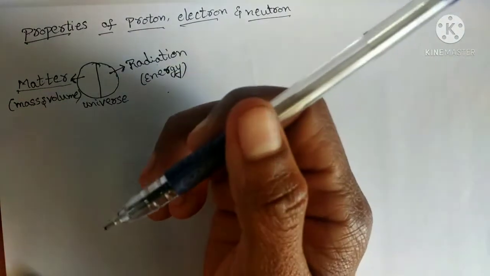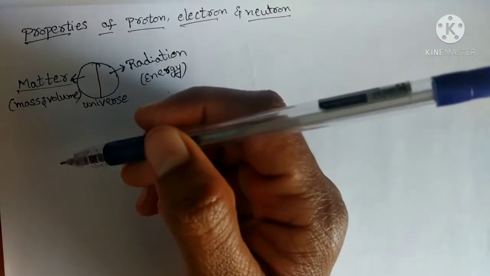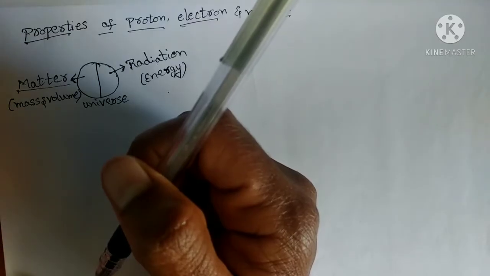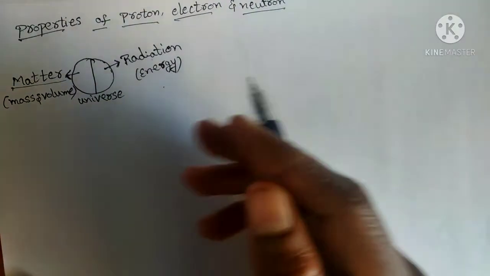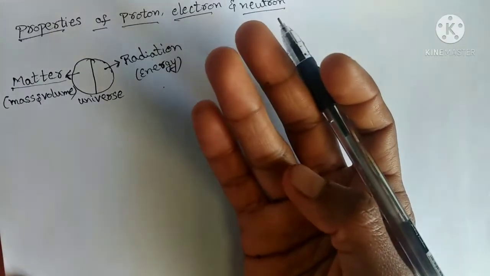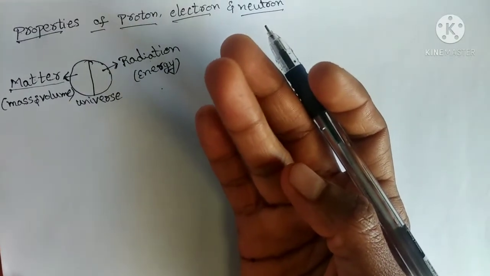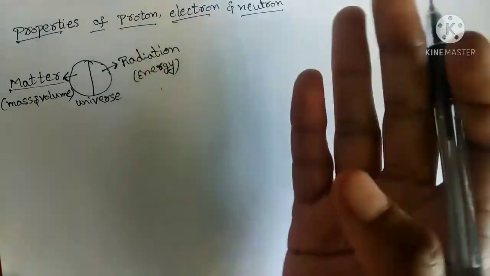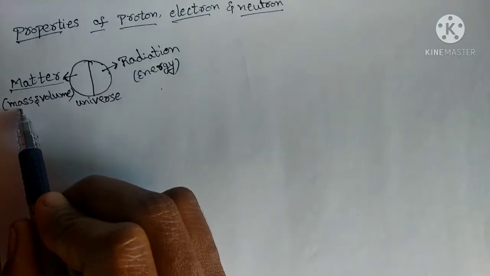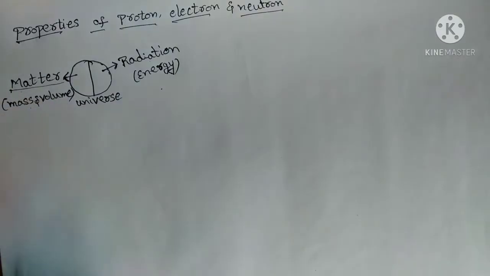Not only this pen. Now you are seeing the video in your electronic gadget, right? That is also one of the examples for matter. So many things in your classroom: board, duster, chalk, all those benches, chairs, so many. All those we can consider as examples for matter. Why? Because these are having mass as well as occupying volume.